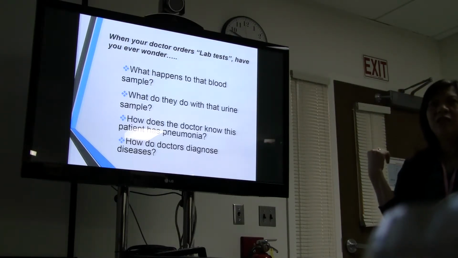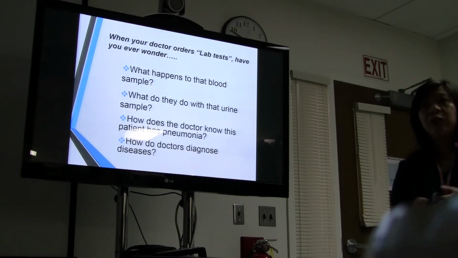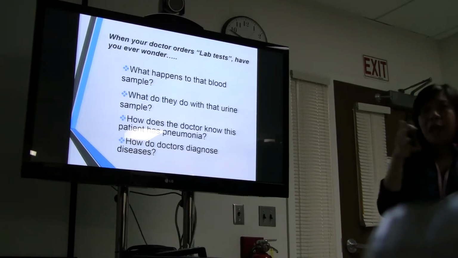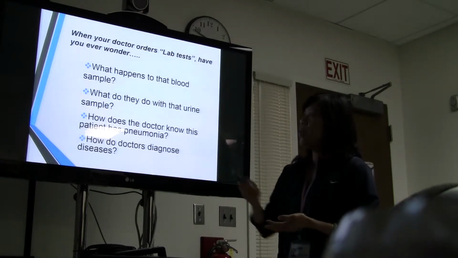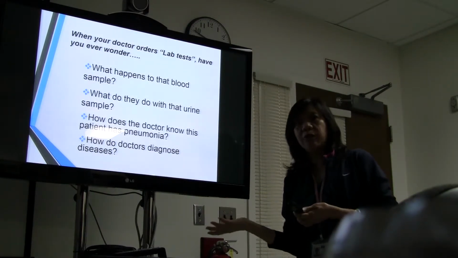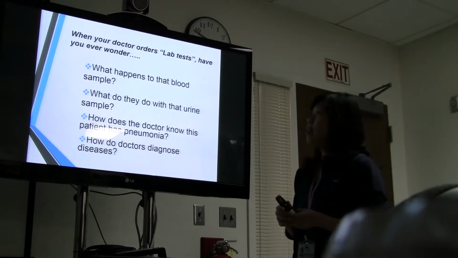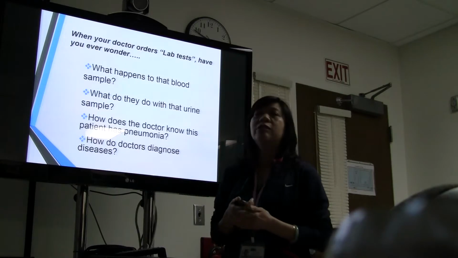They say, oh, the doctor said I need to take blood, and then they get the blood drawn, and that's it. The next time they go to the doctor, they say, okay, this is the result. But what happened in between? Okay, that's something that we find out. What do they do with the urine sample? I mean, they give you a cup to pee in, but then what happened after that? Okay. So how does the doctor know the patient has pneumonia, and how does the doctor diagnose disease?